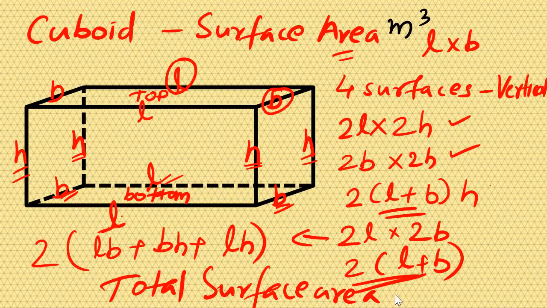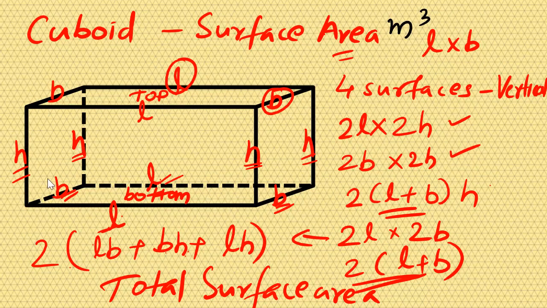What all came? 2 length, 2 breadth, 2 height, 2 length, 2 height, 2 breadth, 2 height, and 2 length here also, and height. So all those 6 surfaces are covered.